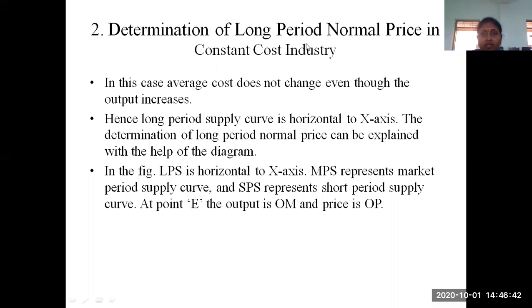So how are you going to determine the normal price in the constant cost industry? We are not going to change the prices. The prices are going to remain constant. Whenever the prices are constant, the line will be horizontal. That means in this case, whatever average cost we are considering does not change even when the output increases. Whatever output you increase, by establishing new firms or changing some variable factors, the average cost does not change. So in this sense, the long period supply curve, because we are not altering anything, will be horizontal to your x-axis.